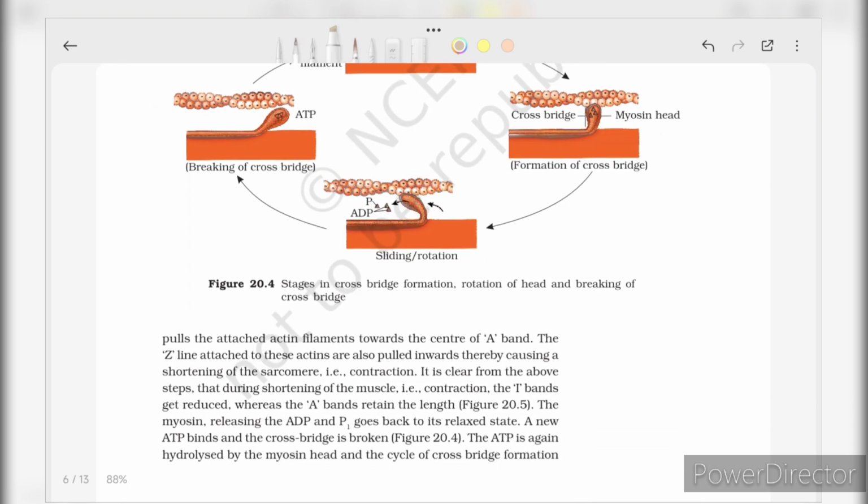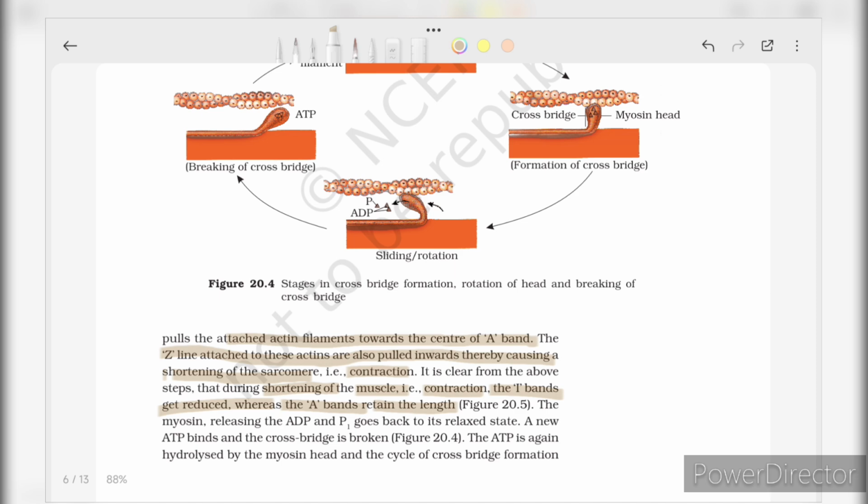This pulls the attached actin filament towards the center of the A band. The Z line attached to this actin is also pulled inwards, thereby causing a shortening of the sarcomere, that is, contraction. It is clear from the above step that during shortening of the muscle, that is contraction, the I band gets reduced whereas the A band retains its length.